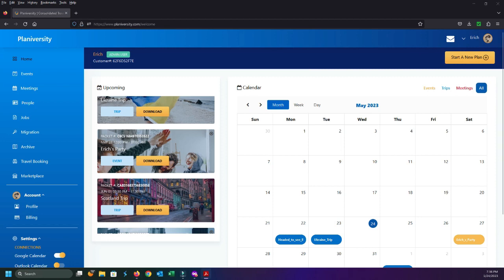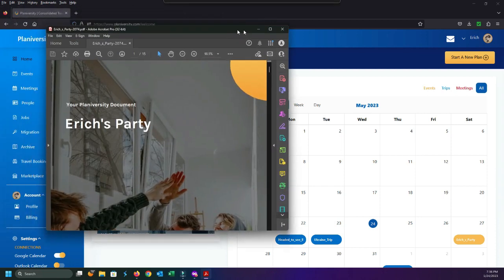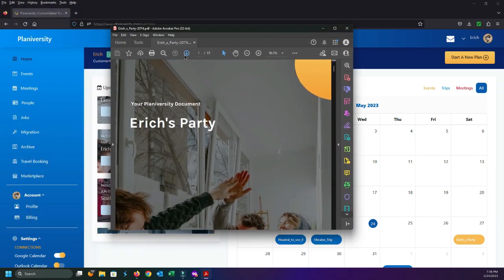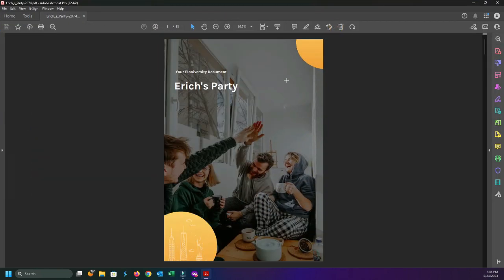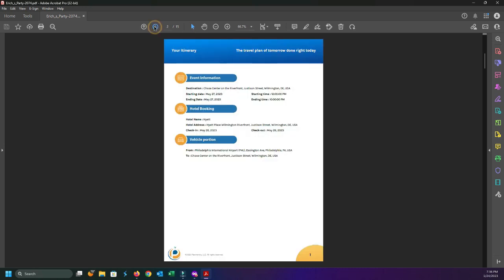actually see it. And the individual that I actually selected, that I connected this plan to, would also receive a copy right there in their app. So let's just go ahead and open this up just so you can get an idea. So again, this is your cover page right here. As I start scrolling down, there's my breakdown of the actual itinerary.